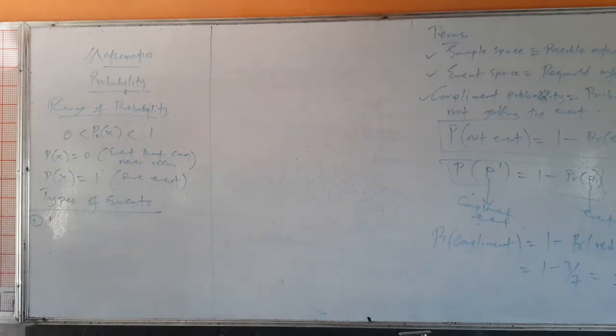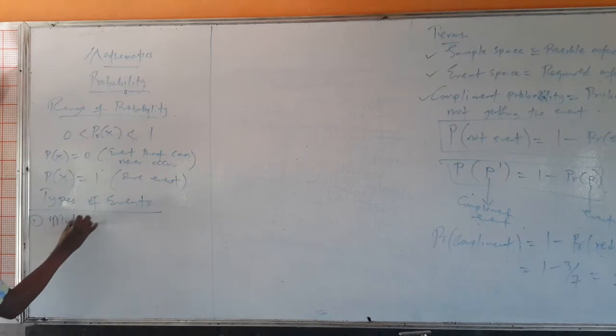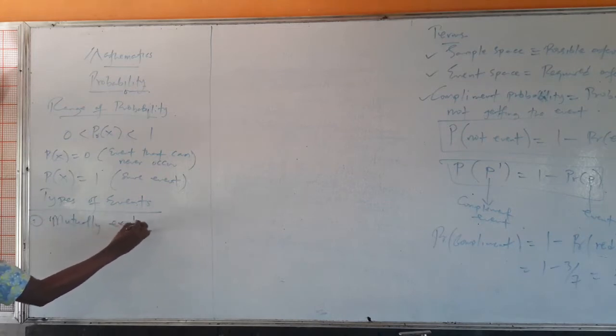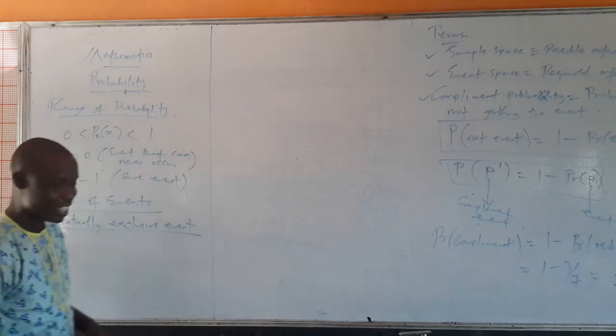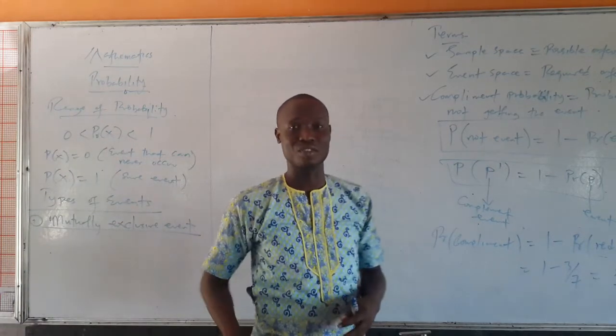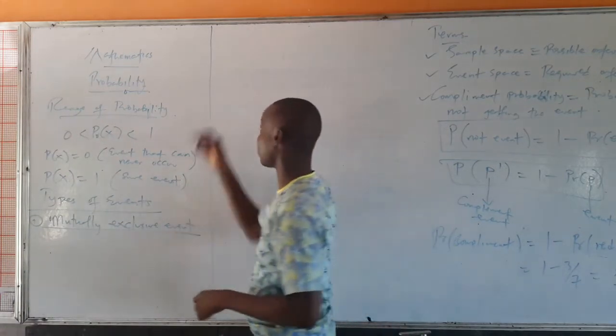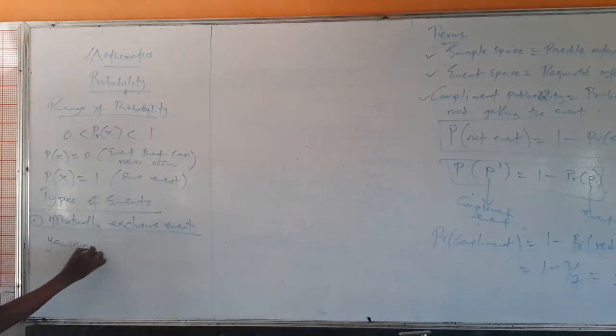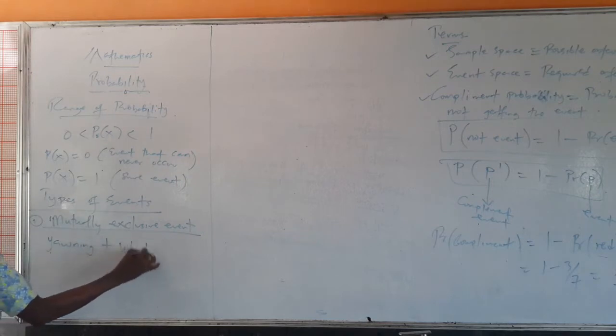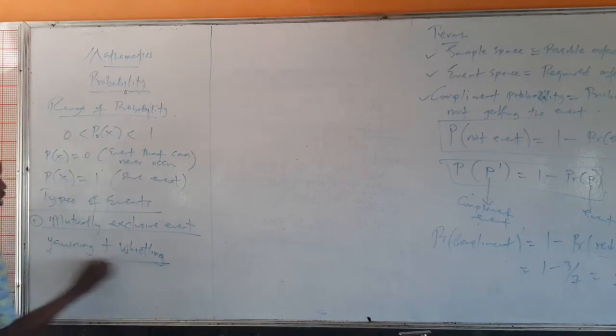We have different types of events. The very first type that we're going to look at is the mutually exclusive event. The easiest way of remembering mutually exclusive events is the yawning and whistling concept. Can you yawn and whistle at the same time?